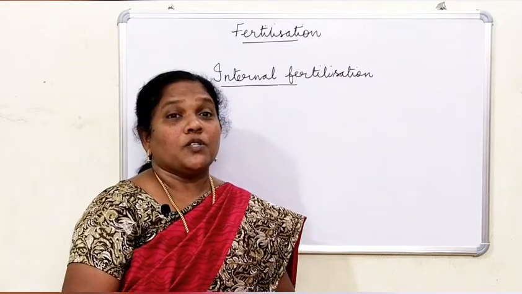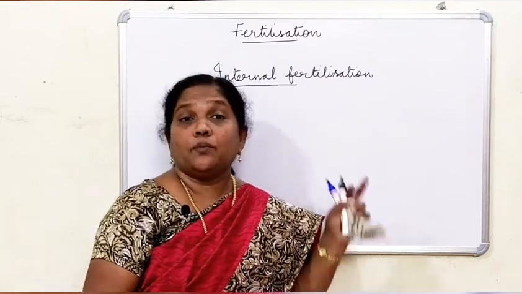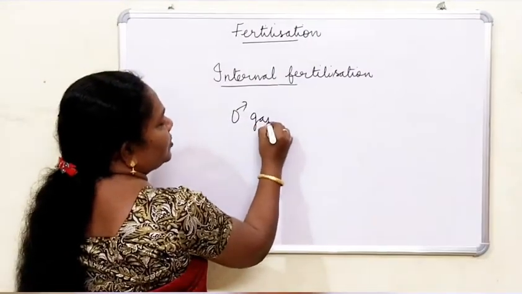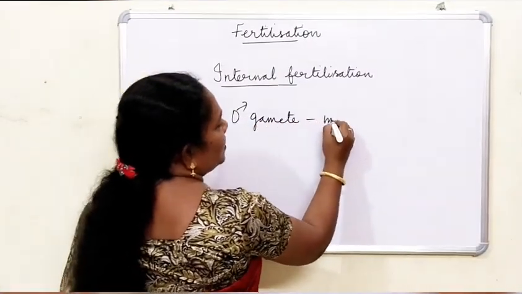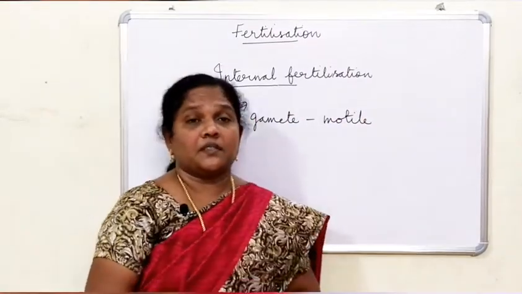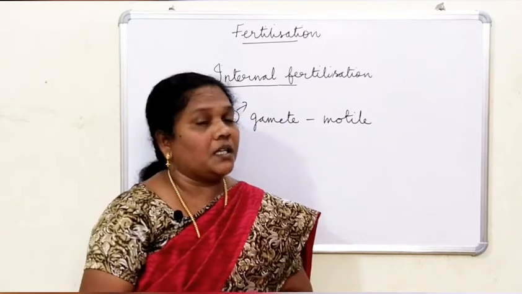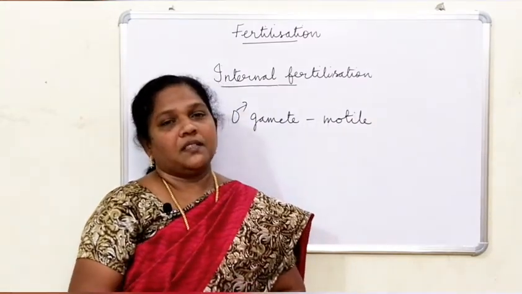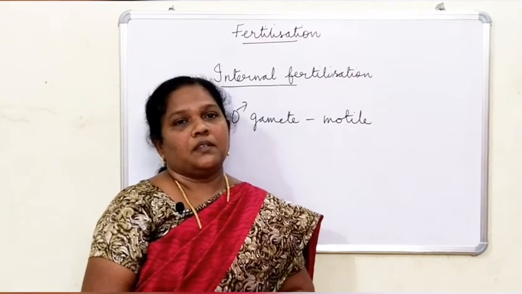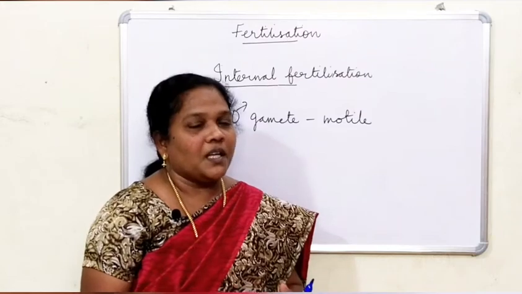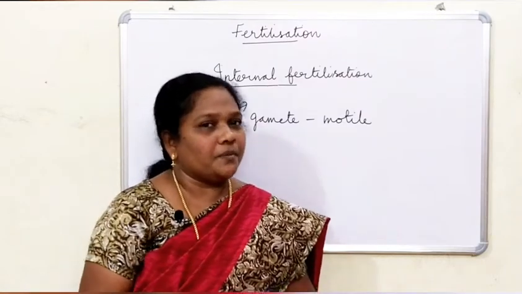The male gamete is normally motile, meaning movable, so it reaches the female gamete for the fusion to occur. When they fuse, it results in fertilization. As a result, a zygote is formed, which develops into an embryo.